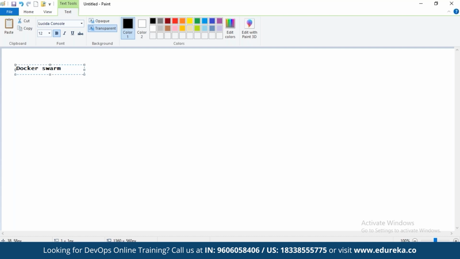When you install Docker on your host machine, Swarm mode will be there, but by default it is inactive. If you want Docker to work as an orchestration tool in Swarm mode, you have to activate it. You have to initialize Docker. It also performs the same orchestration activities like Kubernetes. Both are orchestration tools. What is the difference?